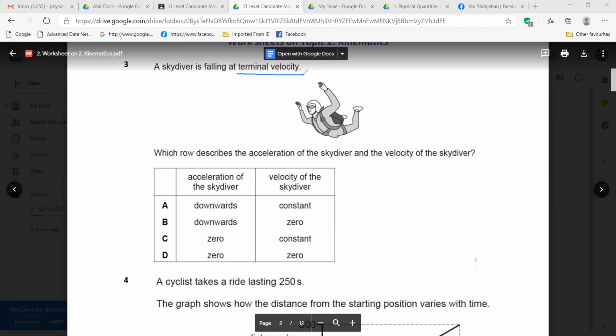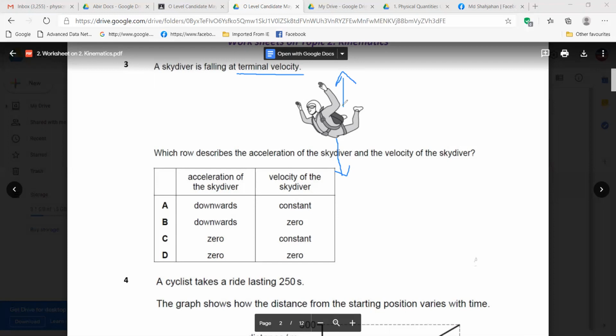So when it is constant velocity, the resultant force is zero, right? That means his weight is working downwards, and air resistance is working upwards. If these two forces are equal, then there is no resultant force. Resultant force is zero.